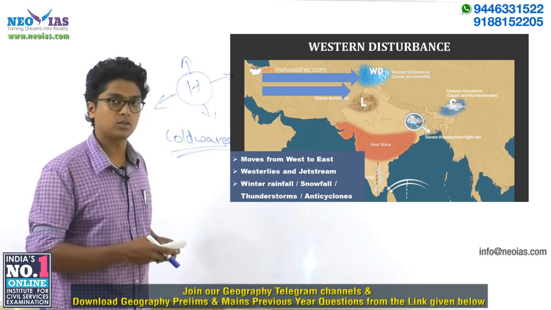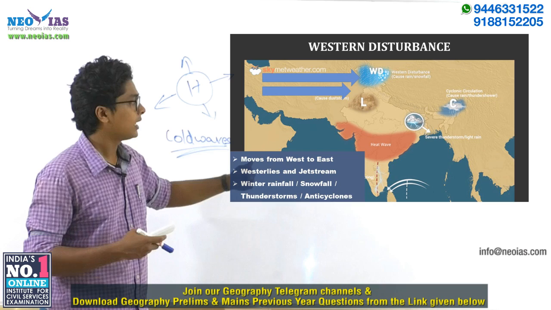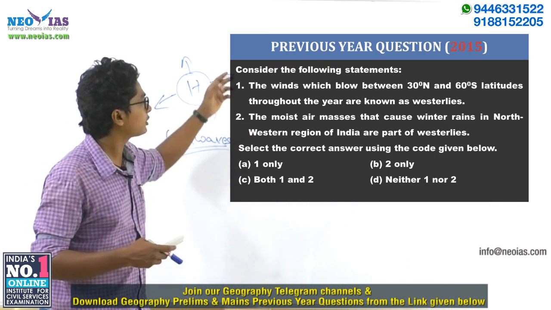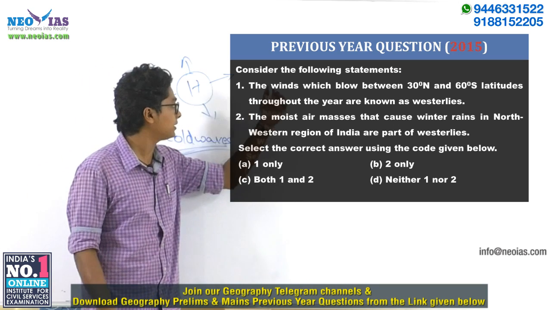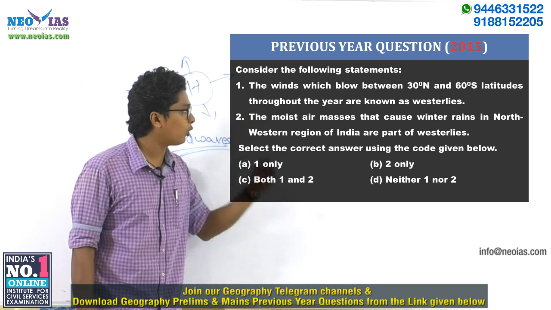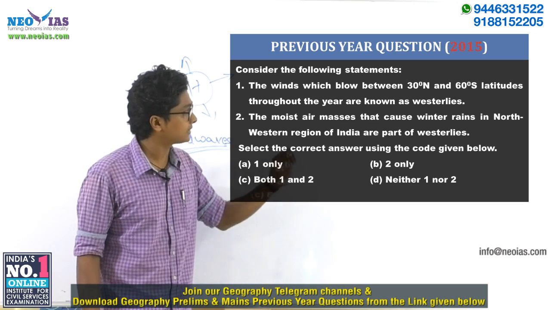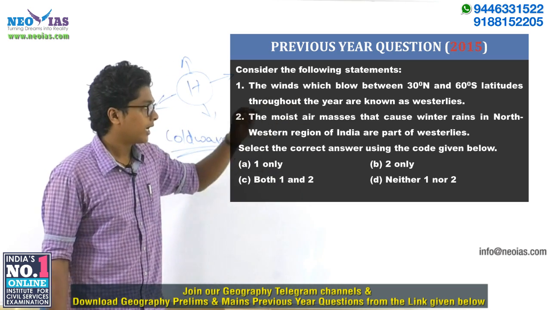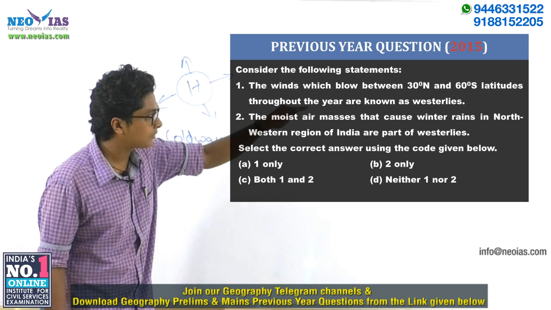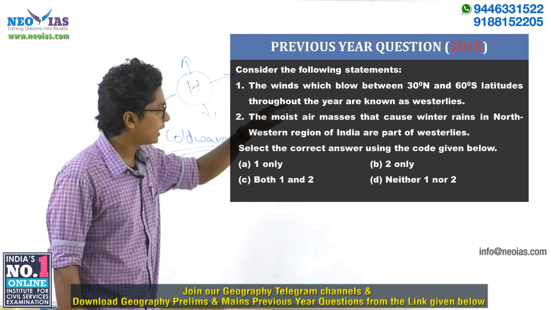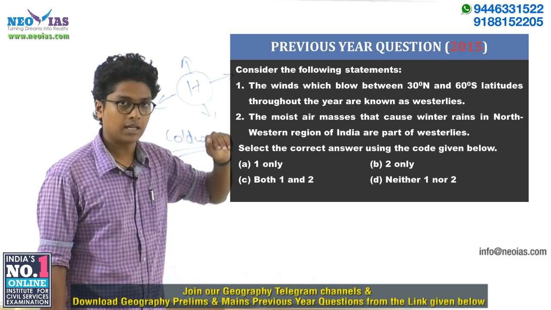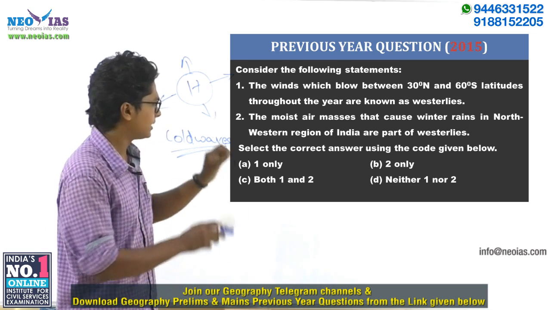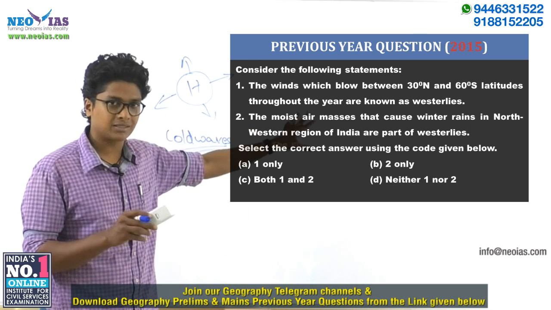Now let's solve the previous year question from this topic. So it's a two-statement question. Consider the following statements. The first statement: the winds which blow from 30 degree north to 60 degree south latitude throughout the year are known as westerlies. Actually, if you closely observe, the latitudes are given differently. It's not 30 degree north and 60 degree south; rather, it should be 30 degree north and 60 degree north, right? So it's a trap-based statement, right?